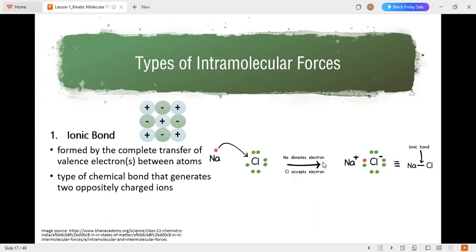Sodium donates an electron, and chlorine accepts it, forming a stable compound, sodium chloride, which is also called table salt. This is ionic bond, the transfer of electrons from a metal to a non-metal.